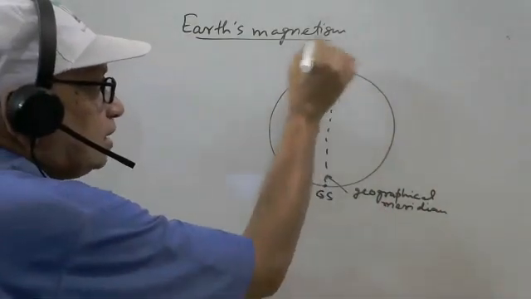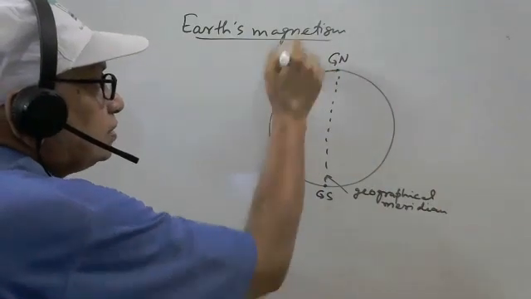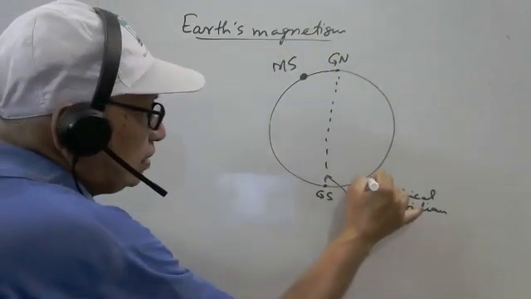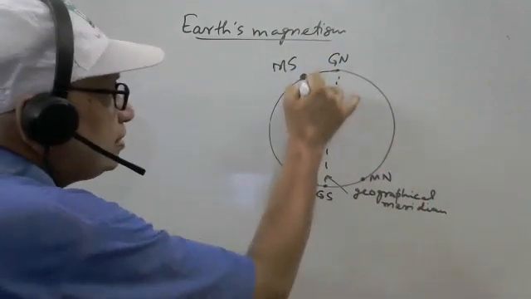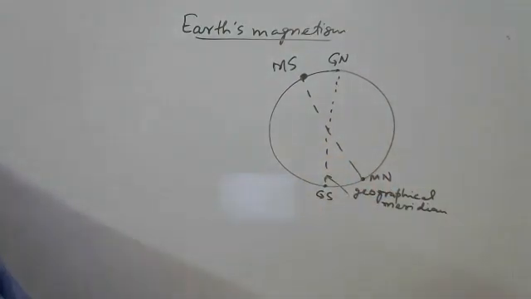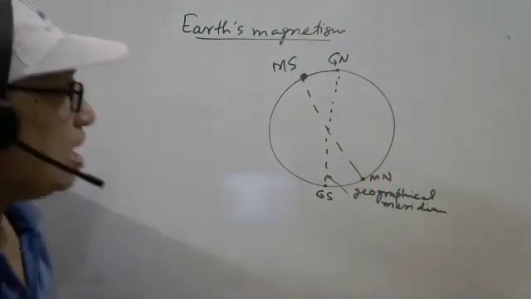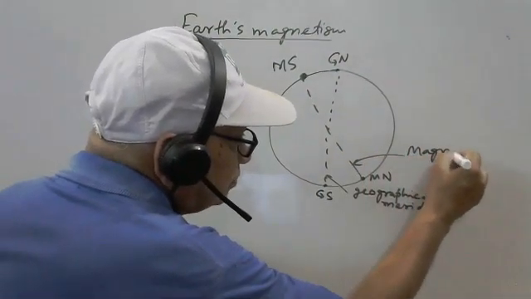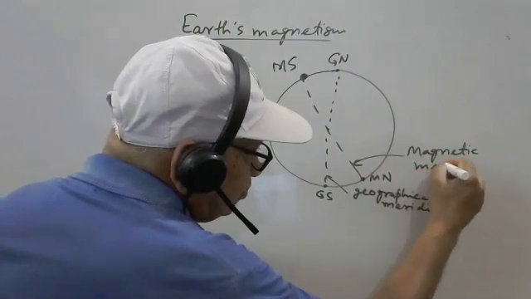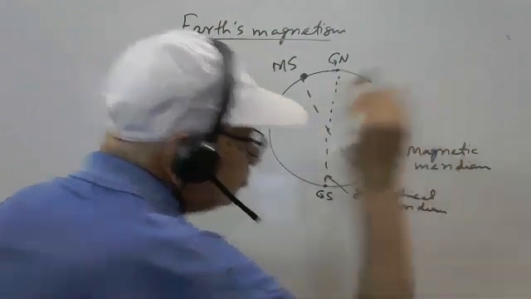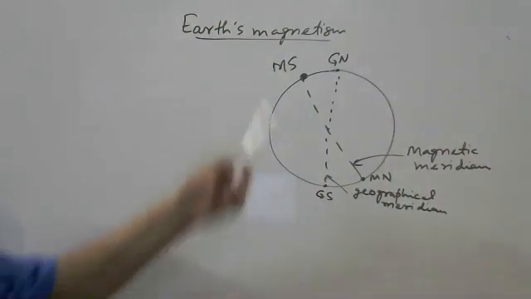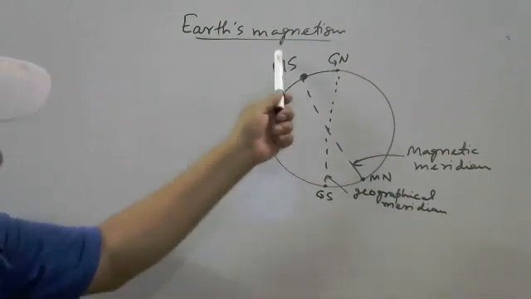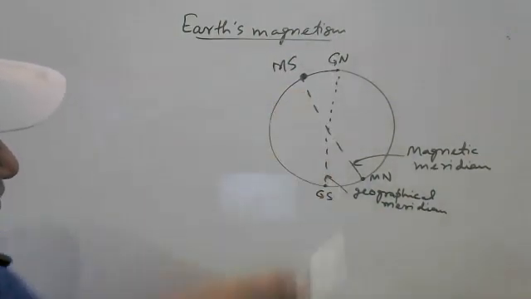Similarly here, this is the magnetic south pole and this is the magnetic north pole. If we join them, this line is called the magnetic axis and the vertical plane is called the magnetic meridian. So we have the geographical axis and magnetic axis, and the geographical meridian and magnetic meridian.